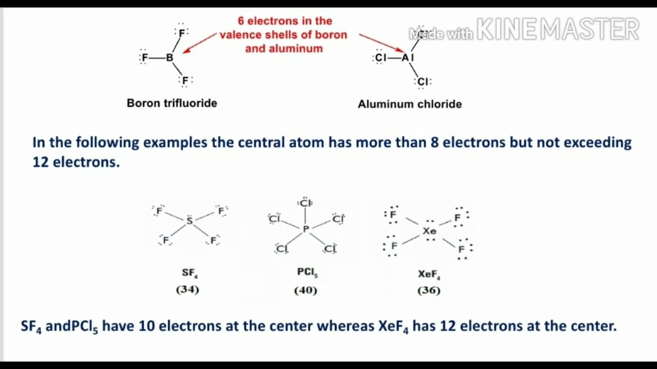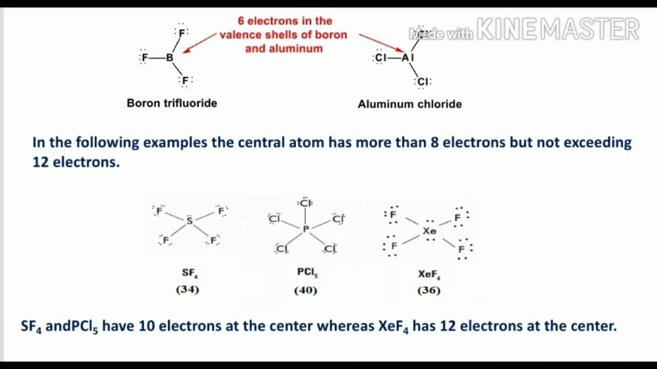Here we see some examples. Boron and aluminum do not have 8 electrons, they are not in the octet state. In boron trifluoride only 6 electrons are present around the boron, with only 3 bonds between boron and fluorine. In the case of aluminum chloride, also only 3 bonds between aluminum and 3 chlorines, so no 8 electrons are present. These are electron deficient atoms, so they do not have the octet. But now we see other examples like sulfur tetrafluoride, phosphorus pentachloride, xenon tetrafluoride. These are examples which have more than 8 electrons.